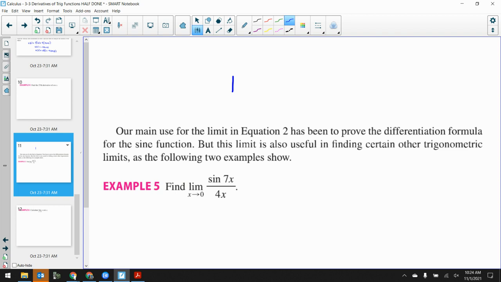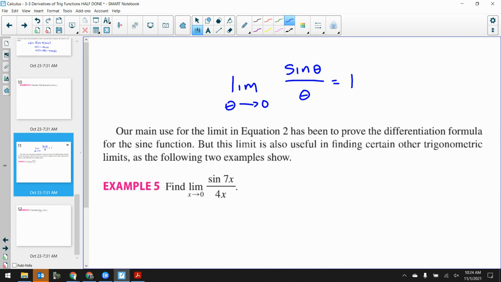Okay, I can write down here apparently. The limit as theta goes to 0 of sine theta over theta is 1. Okay, that's an identity that you need to learn, that you need to commit to memory. It only works for sine. It does not work for cosine or tangent or any other trig ratio.